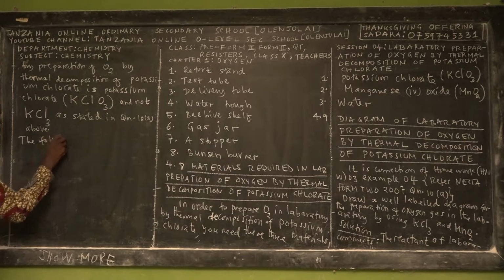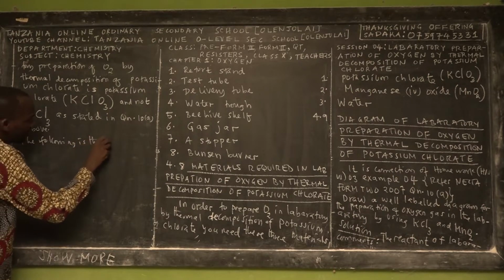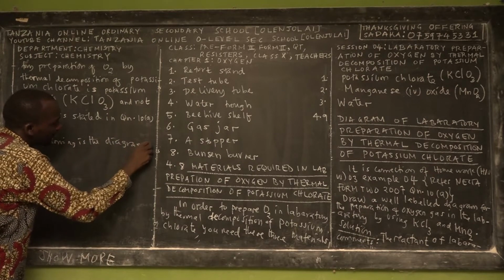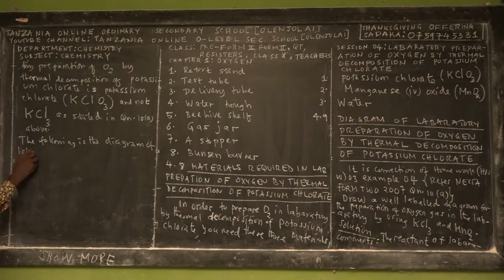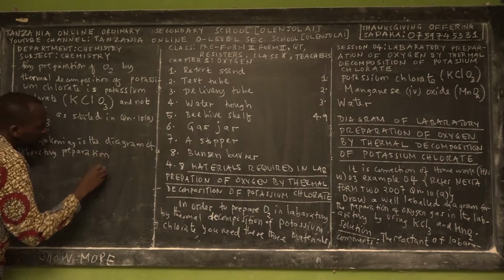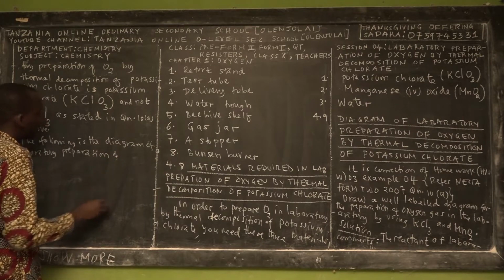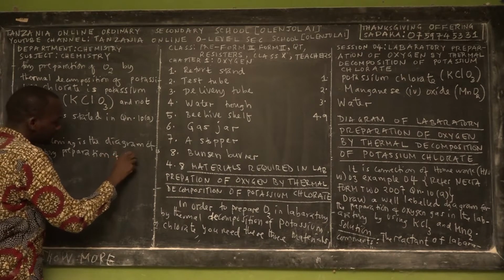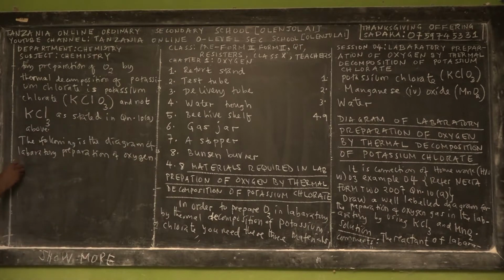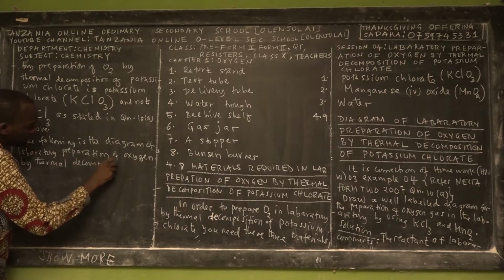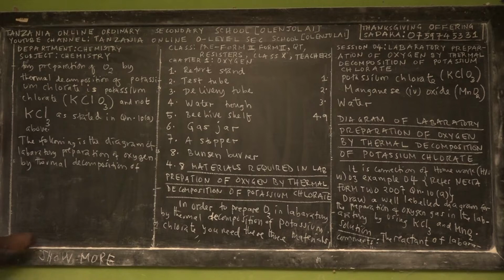The following is the diagram of laboratory preparation of oxygen by thermodecomposition of potassium chlorate.